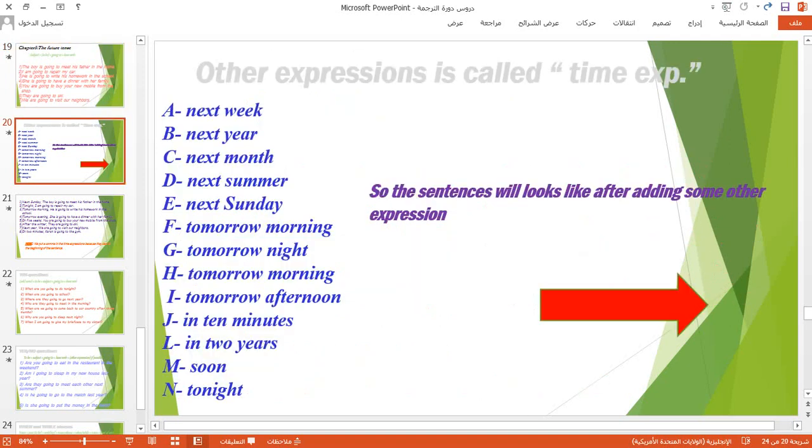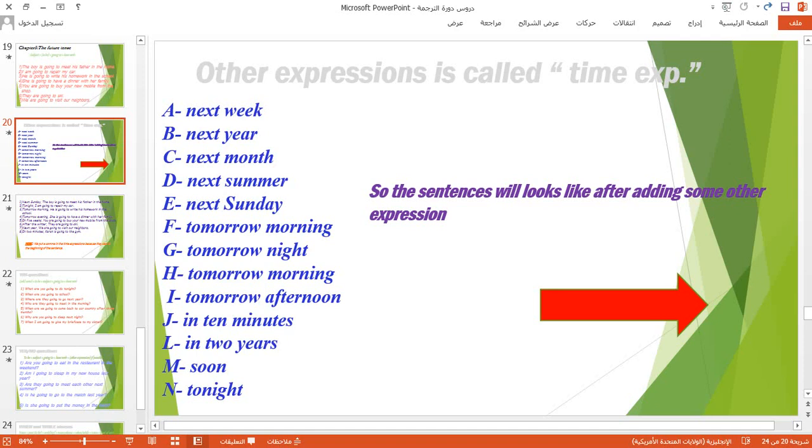Okay, firstly, I want to give you the expressions we have to use in the future tense. They are like those below: next week, next year, next month, next summer, next Sunday, tomorrow morning, tomorrow night, tomorrow afternoon, in 10 minutes, in 2 years, soon, tonight.